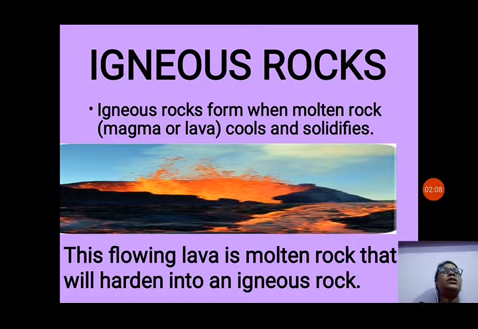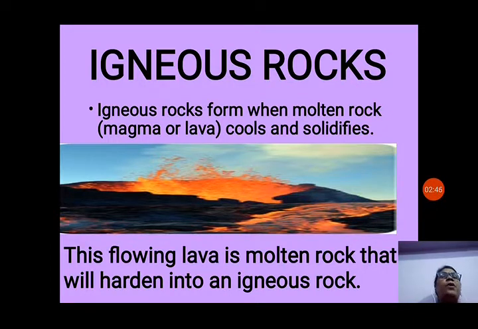Now what are igneous rocks? So let us see, igneous rocks form when molten rock, magma or lava cools and solidifies. When a volcano erupts, now you know when a volcano erupts, a large amount of molten rock material comes from the weak points of the earth's surface. Now some weak points are there on the earth's surface from where the magma comes out. Now it breaks, and the magma, all the molten rock materials inside the earth, comes out, and after coming out it cools, and after cooling, it solidifies, and that solid material forms rocks.